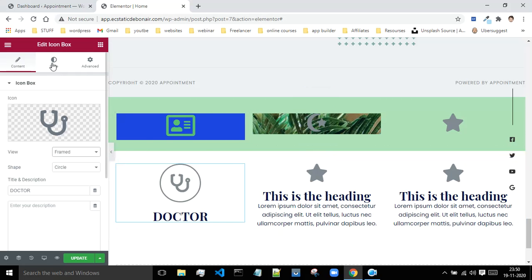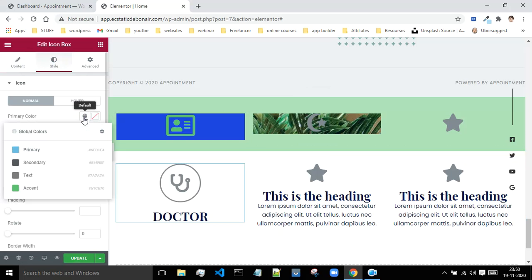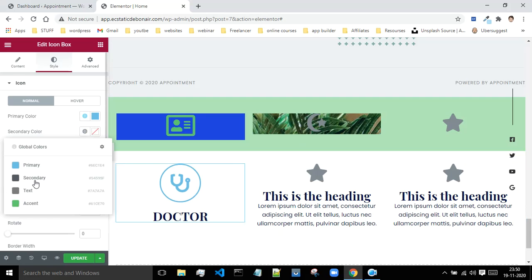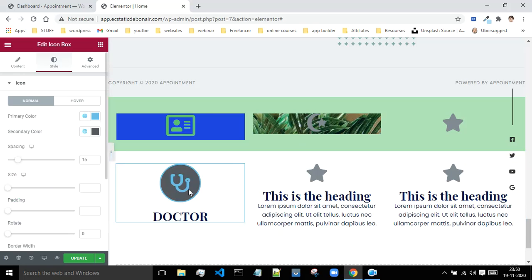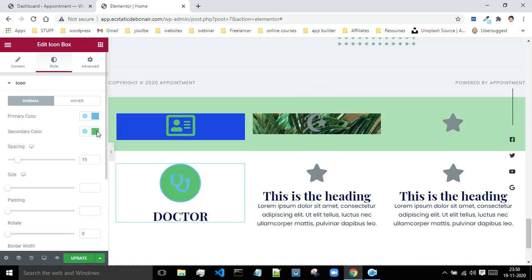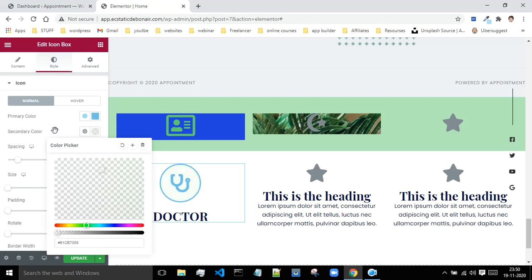Now I will go to the styling, and this is the primary color. Let me choose blue color over here. Now my icon is blue in color, and let's see what happens with the secondary color. Secondary color is basically the internal color, but if you want, you can make use of any color, or you can just keep it white only, not required.